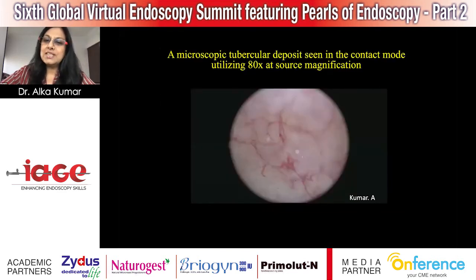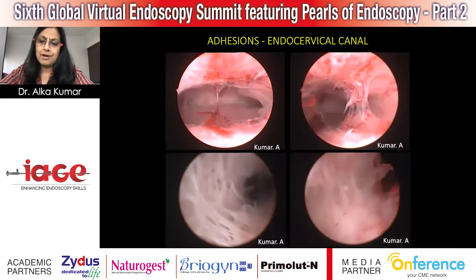Microscopic tubercular deposits seen in contact using ATX magnification. You can even get to see the RBCs when you see the video. The only thing with microcolpohysteroscopy is that you have to have the expertise to look at the same place, especially inside the uterine cavity, because it keeps moving and you would see a new image every possible second. So it's a good idea to have a good image recording instrument in your OR setup.